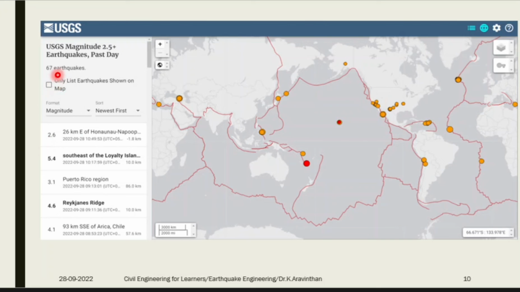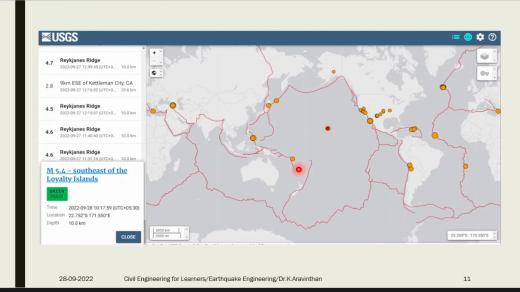So this is the statistic which I have taken today. Around 67 earthquakes happened on 28/9/2022. Today around 67 earthquakes occurred. So these are the places where earthquakes occurred today. In the US alone you have a higher number of earthquakes, and you can see magnitudes 5.4, 4.6, 3.1 like that. These data are available from USGS, the United States Geological Survey. This is the apex of seismic recording observation centers. If you visit this website, you can get these data.